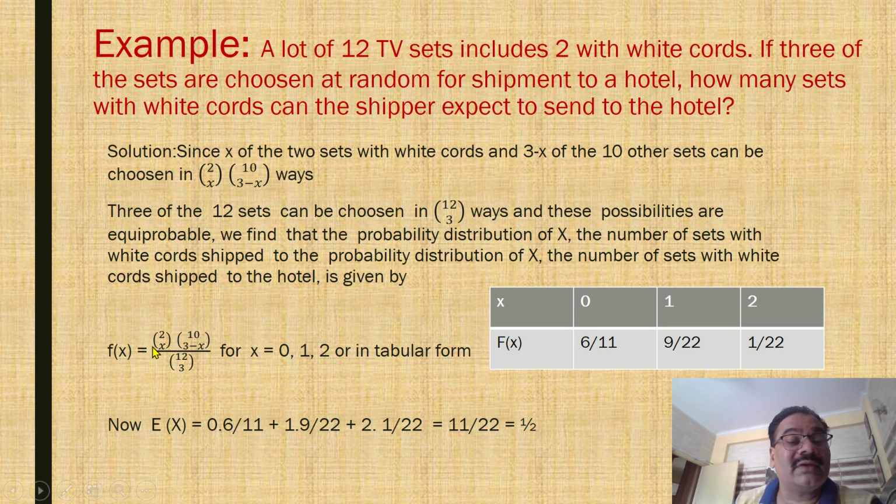It means f(x) is equal to 2Cx times 10C(3 minus x) divided by 12C3, for x equal to 0, 1, 2. We may write E(X) as 0 into 6 by 11 plus 1 into 9 by 22 plus 2 into 1 by 22, and the result is 11 by 22, which is 1 by 2. So in this way, we have calculated the expected outcome.